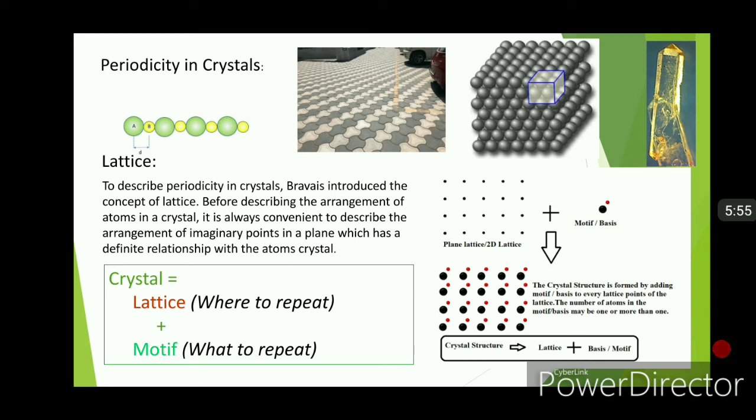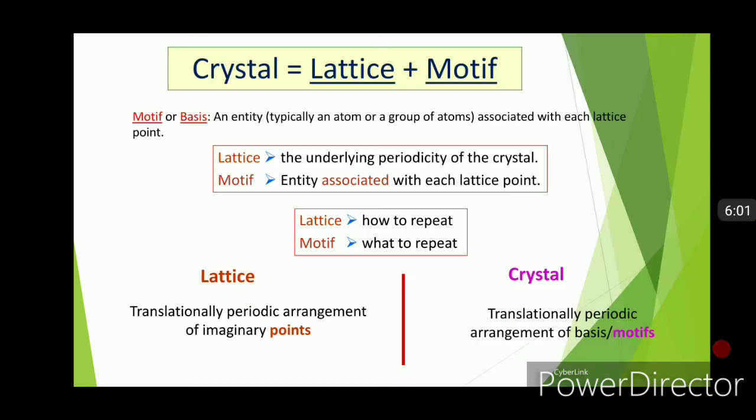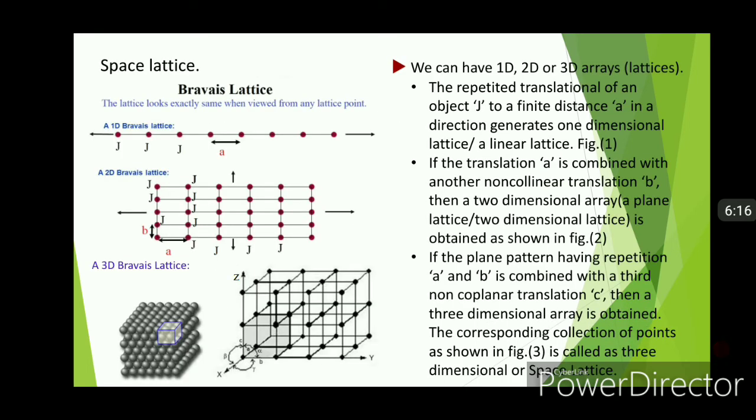Thus, a lattice is a mathematical concept, whereas crystal structure is a physical concept. In other words, you can say that lattice is translationally periodic arrangement of imaginary points, whereas crystal is translationally periodic arrangement of basis or motif.